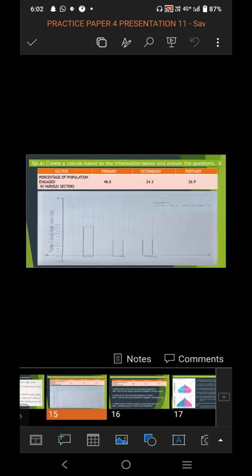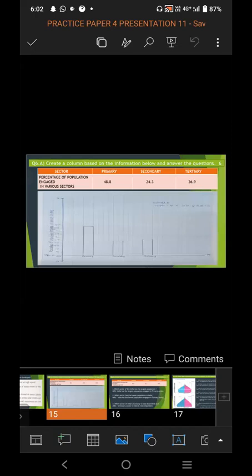So question number 6a: create a column graph based on the information below and answer the questions. It is of 6 marks. The information given is sector: primary, secondary, and tertiary.